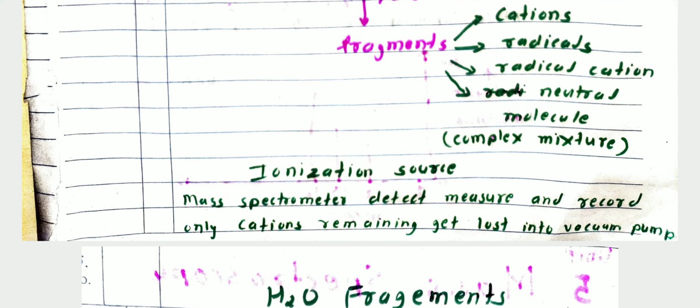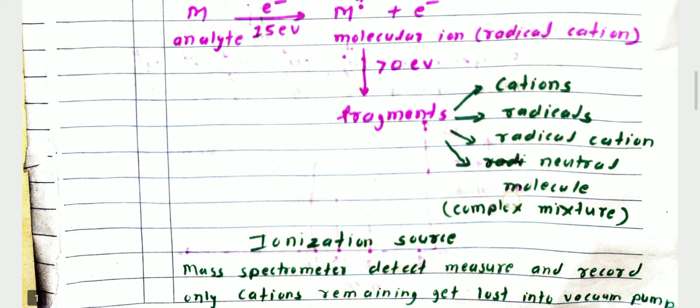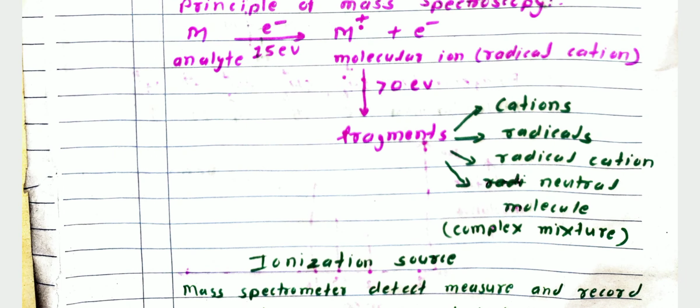It involves the ionization and fragmentation of a neutral molecule by bombarding it with a high energy electron beam, that is 70 electron volt, by using an electron gun. The accelerated ions pass through a scanning electromagnetic field.